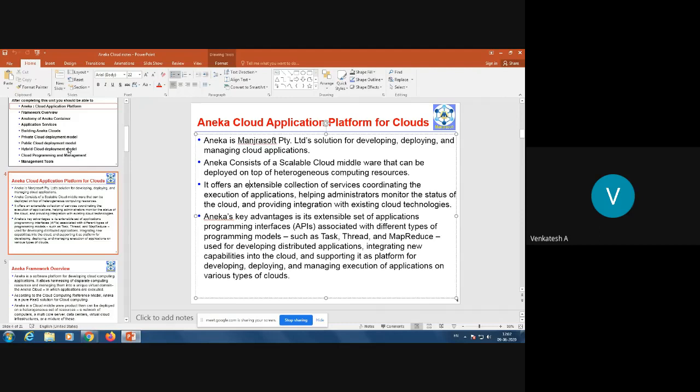Aneka's key advantage is an extensible set of APIs associated with different types of programming models. That is task, thread, and MapReduce related APIs it will provide, and it also provides a facility to integrate new capabilities into the cloud, supporting it as a platform for developing, deploying, and managing execution of applications on various types of clouds. Various types of clouds means, let it be private cloud, hybrid cloud, or public cloud. So it provides an interface using which you can manage the application.